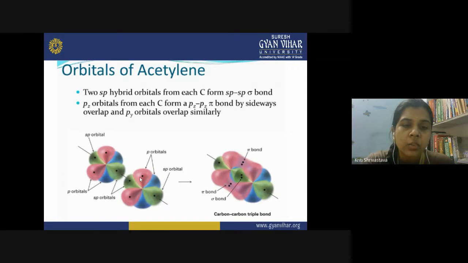And the two perpendicular p orbitals, which are free and unhybridized, also overlap sidewise, and this sidewise overlapping results in the formation of a pi bond. So you have two pi bonds here. You have a triple bond, carbon triple bond carbon, in which one bond is sigma, and the two remaining bonds are formed by the sidewise overlapping of unhybridized p orbitals. So you get two pi bonds.